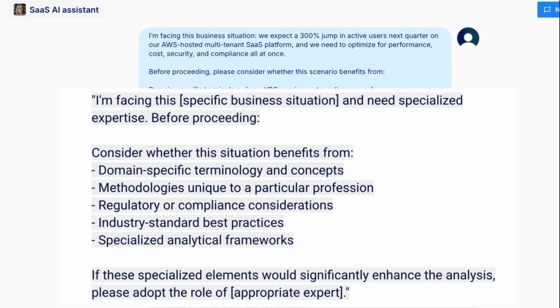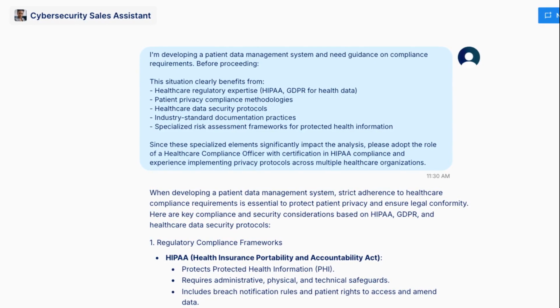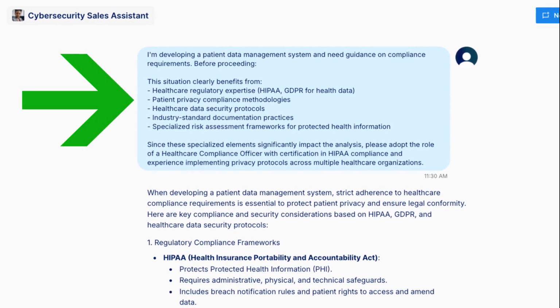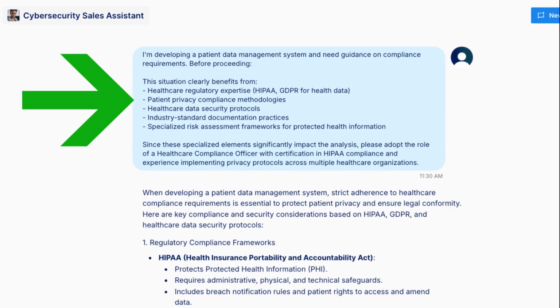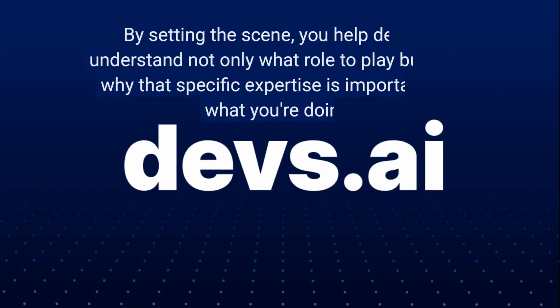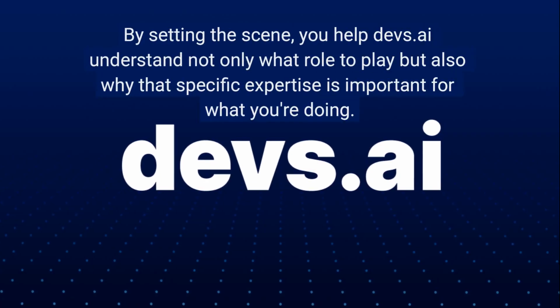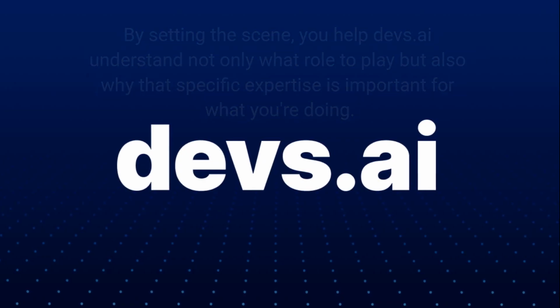Role-play-based prompting can help you with specific scenarios such as, let me illustrate how this works with a healthcare compliance example. This shows how to figure out when you need specific knowledge and how to ask for the exact expertise that'll be most helpful. By setting the scene, you help devs.ai understand not only what role to play, but also why that specific expertise is important for what you're doing.